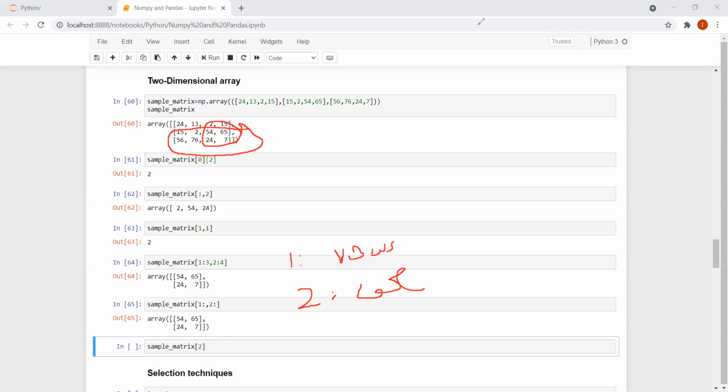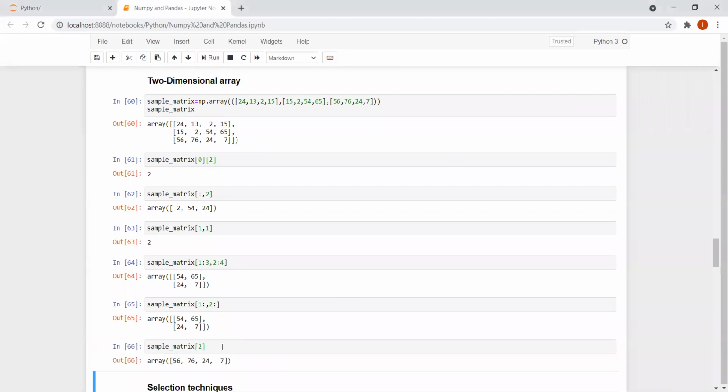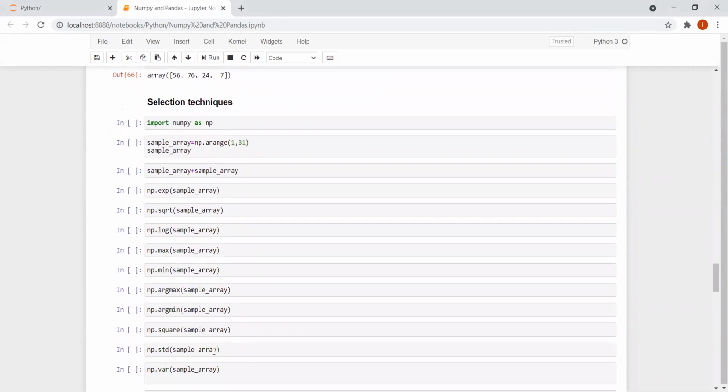The same case goes ahead with sample underscore matrix 2. So what am I getting now? 2. 2 in the sense, what is happening? Second row: 0th row, first row, second row. So this is what I'm getting as the output, right? Fine. So now let us look into the selection technique.